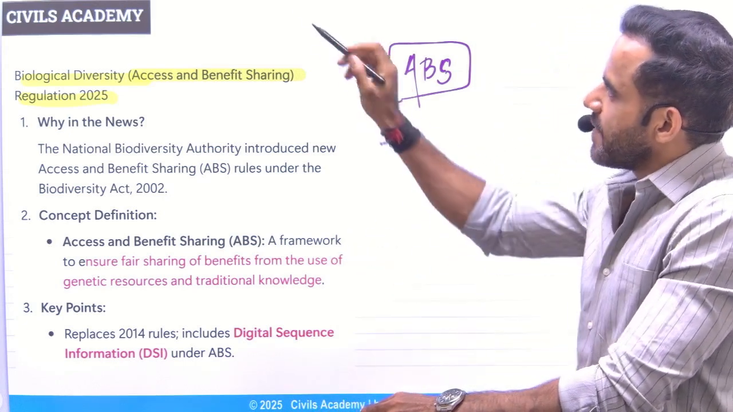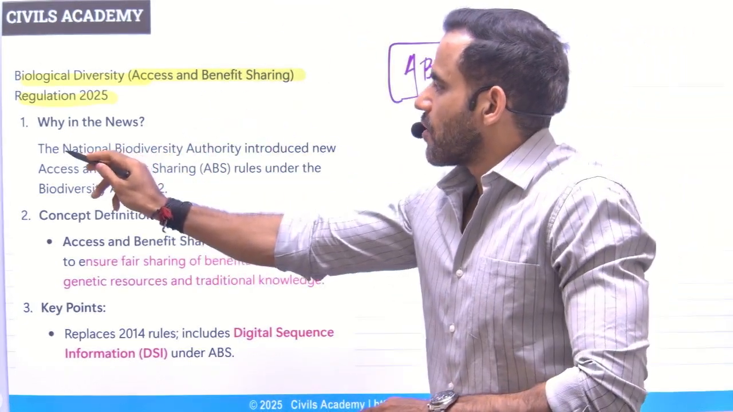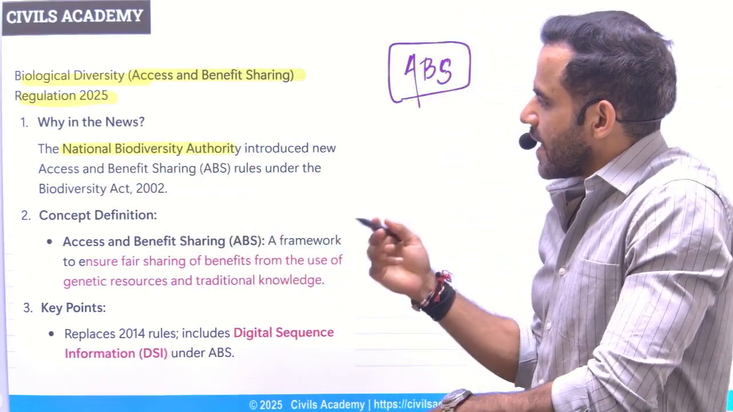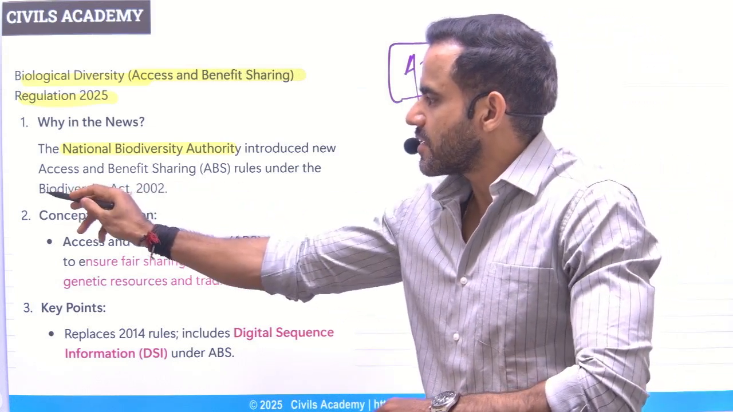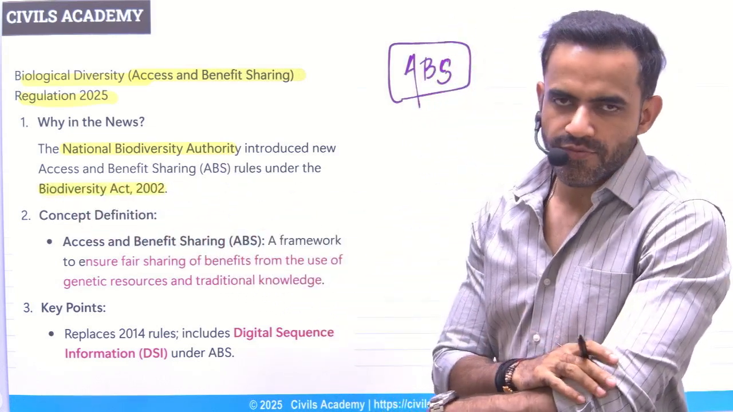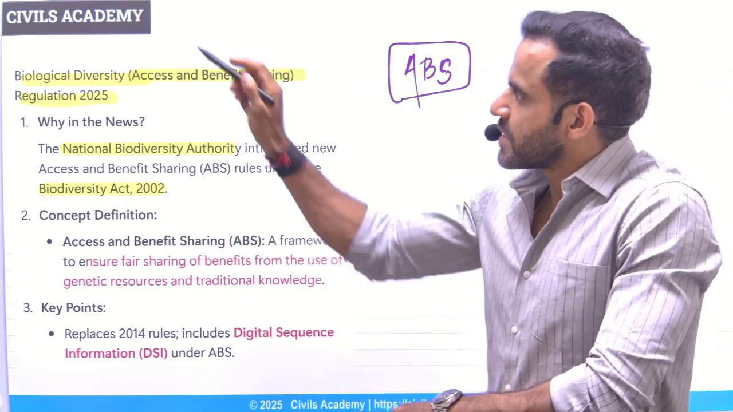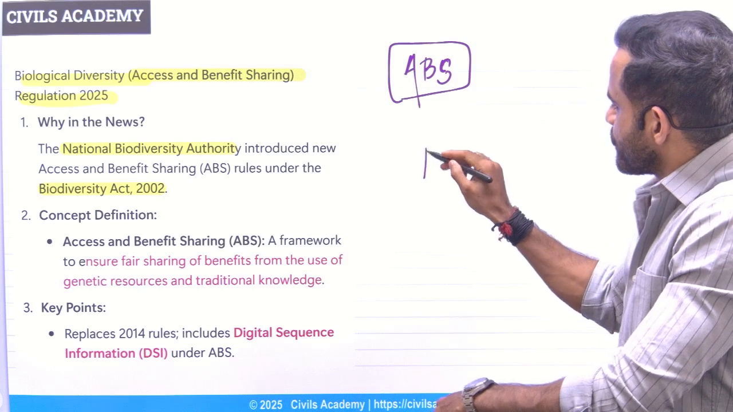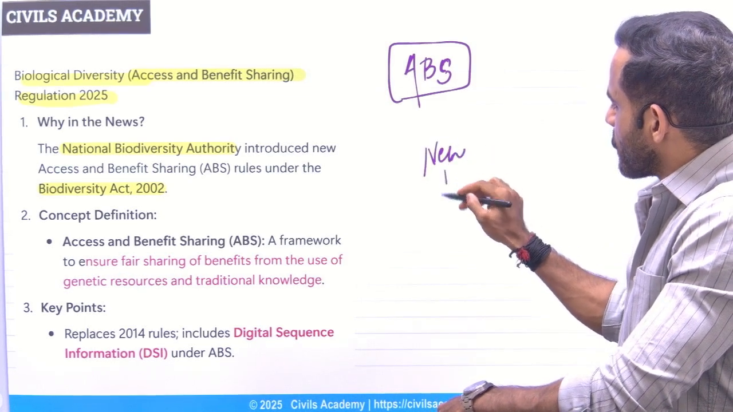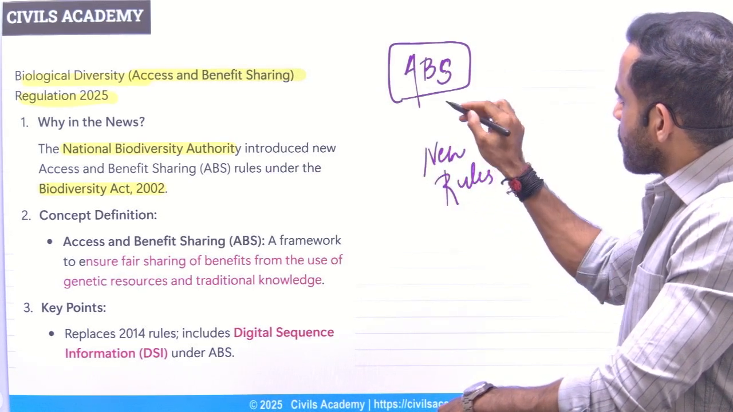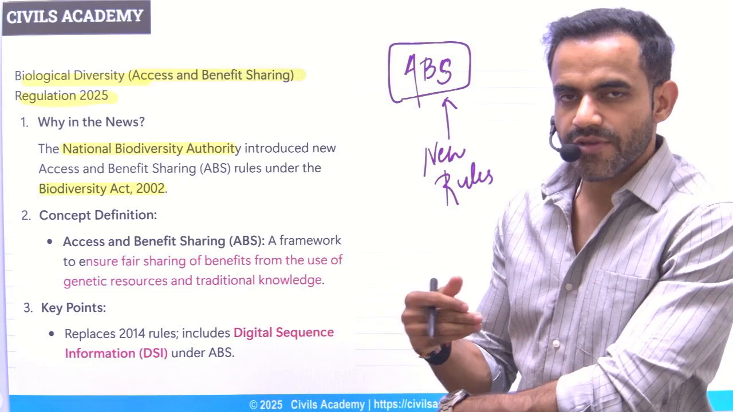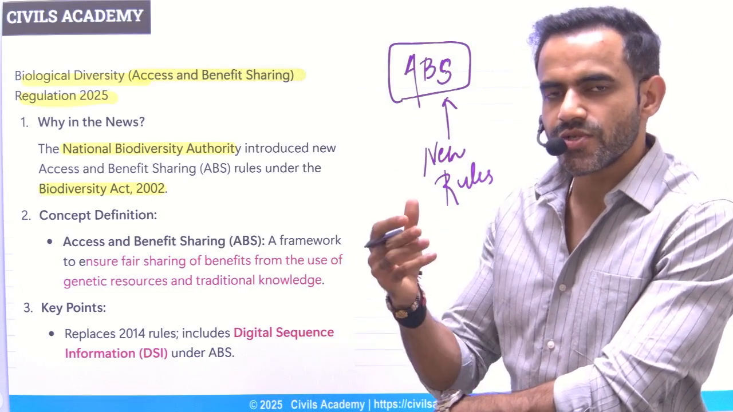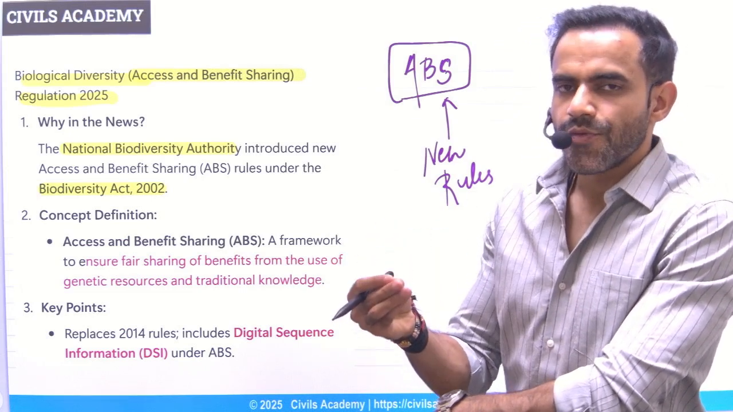Now recently NBA, that is National Biodiversity Authority, has introduced new rules. These rules are introduced under the Biological Diversity Act of 2002. Three important things. New rules, for what purpose? These new rules are for ABS. What is ABS? Access and benefit sharing. That simply means if you are using these biological resources, you need to share the benefit with the local communities as well.